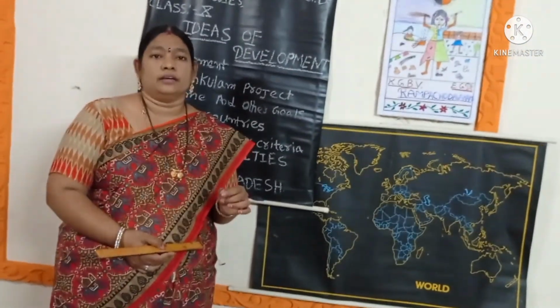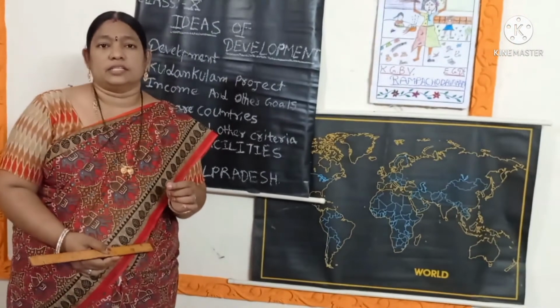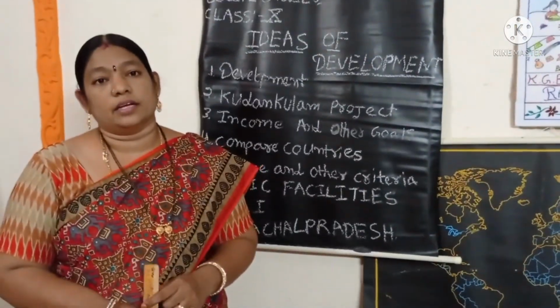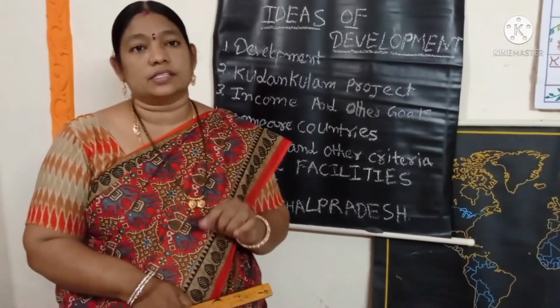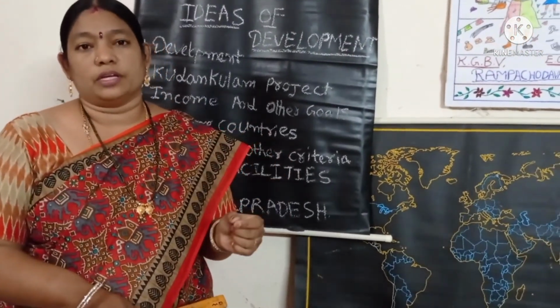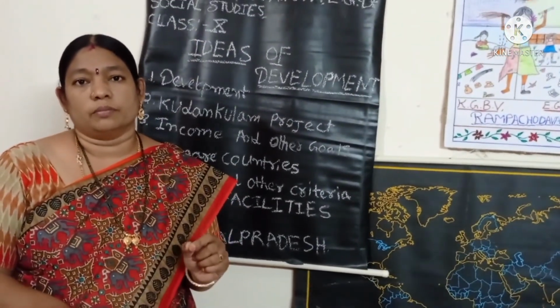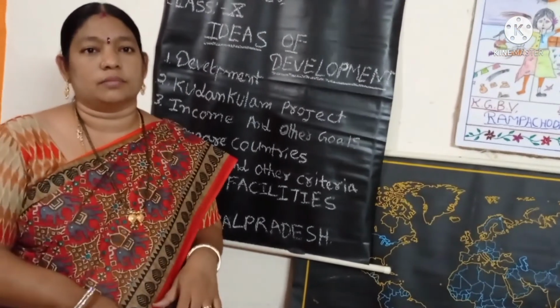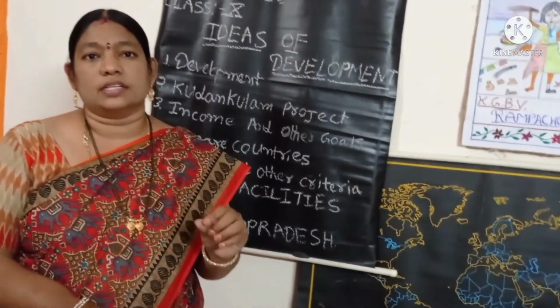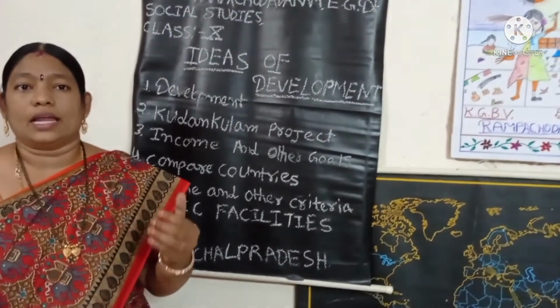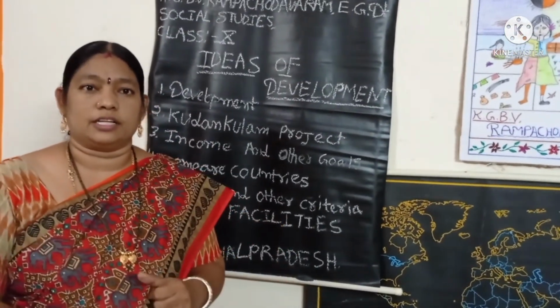National income divided by people is equal to per capita income. This per capita income is also called average income. Total country income divided by total population is equal to per capita income. But this average income is not a sufficient measure to calculate the development of countries.